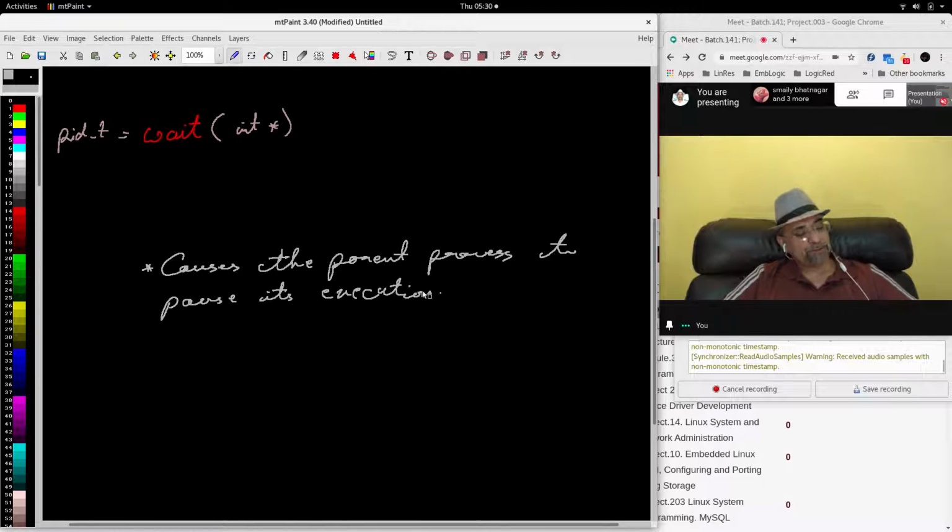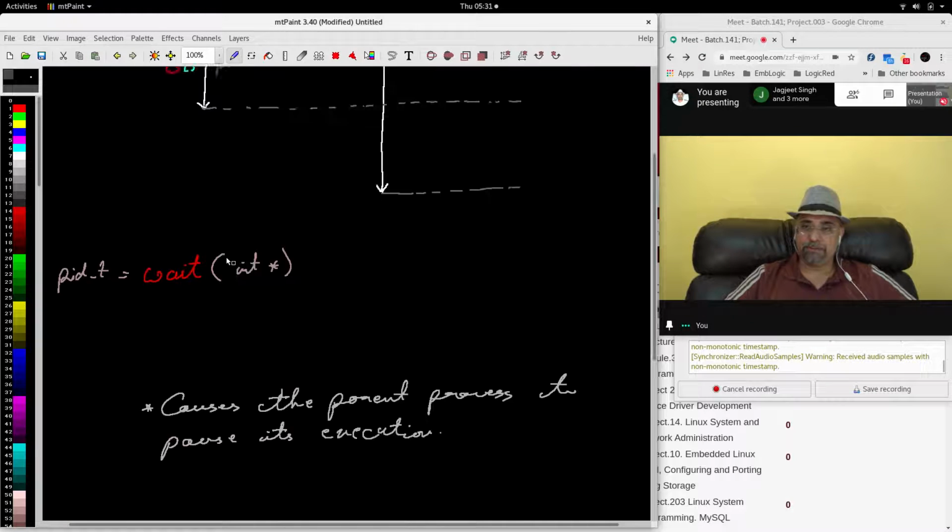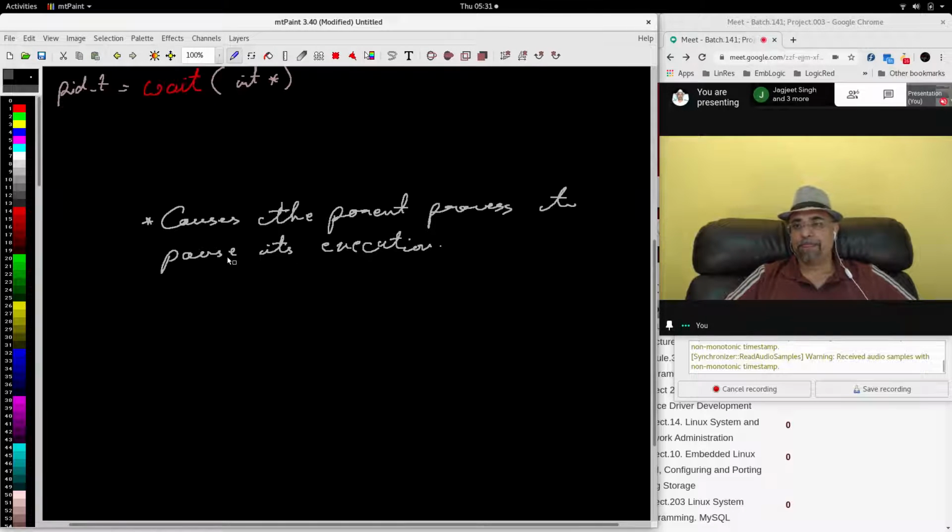The parent process, when it gives the wait call, suppose the parent process gives the wait call here. The moment the parent process gives the wait call, the parent process will pause its execution. So here the parent process will pause, effectively pause, and continue to be in the pause state. Okay.